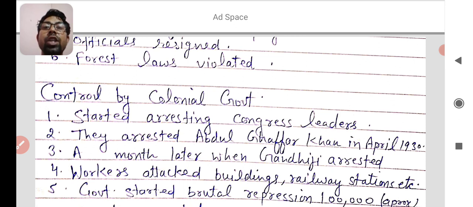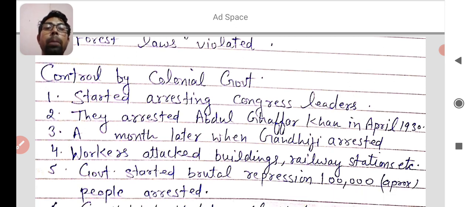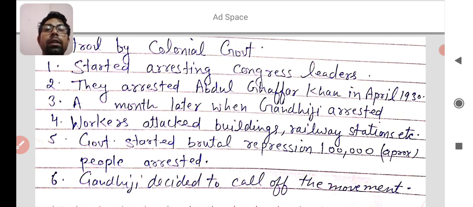While protesting, a number of people were brutally beaten by the colonial government, and a month later Gandhiji was also arrested.